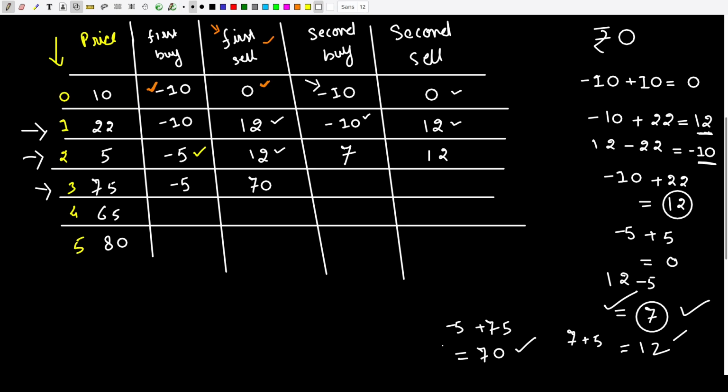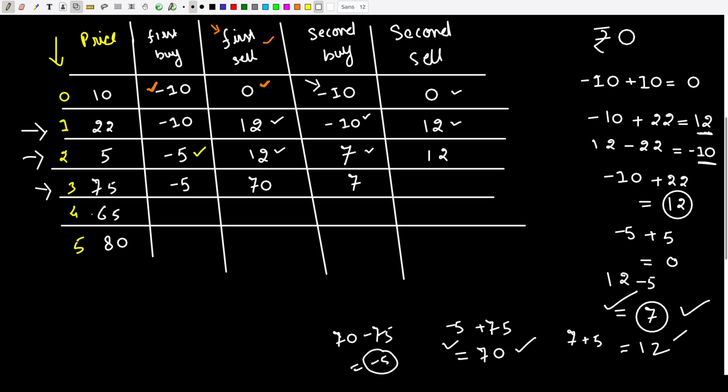Okay. So right now I have 70 rupees with me, and then I went ahead and bought a stock of 75 rupees. Since I bought a stock of 75 rupees, I will be in debt. So 70 minus 75, now the debt will be minus 5 rupees. And this minus 5 rupees is not the optimal way of purchasing the stock, because I have a way by which I'll be able to purchase this second stock with 7 rupees. So what I'm going to do? Well, I'm going to maintain this entry rather. Okay. Now after making the second purchase, I have a profit of 7 rupees with me. Okay.